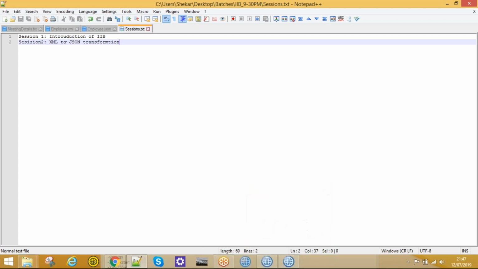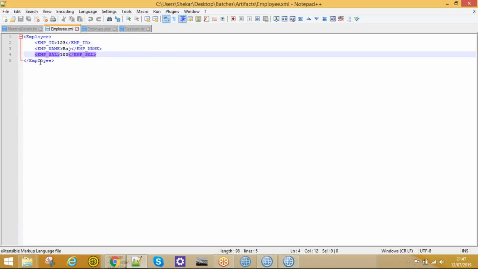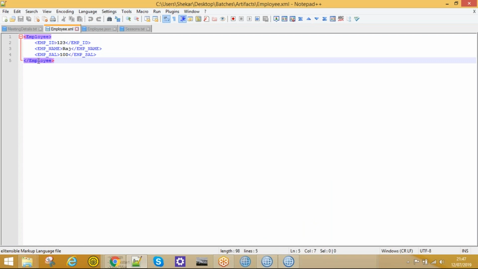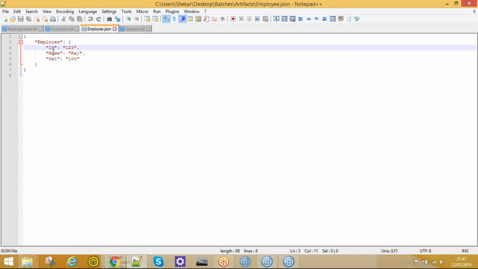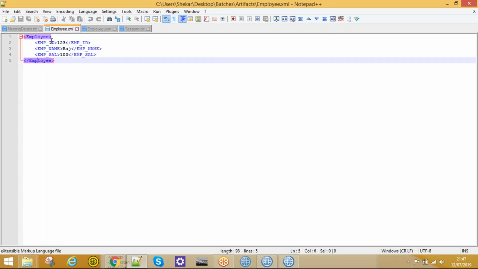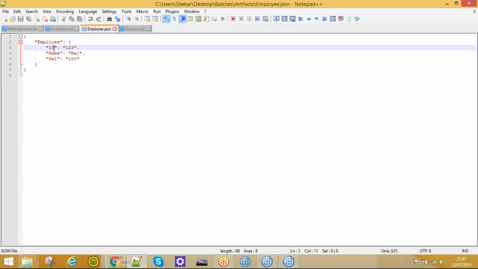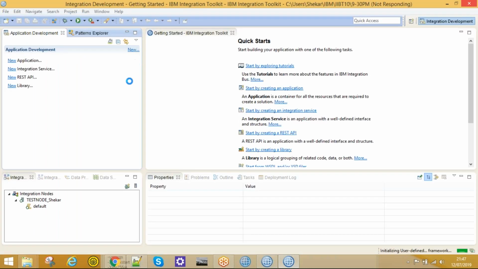Now this is my employee.xml file. I will transform this particular XML file to JSON with the object employee, and this object has three children: ID, name, salary. I'll map this ID value to the JSON ID with the respective values: ID to ID, name to name, salary to salary. For this I'll make use of MQ nodes.